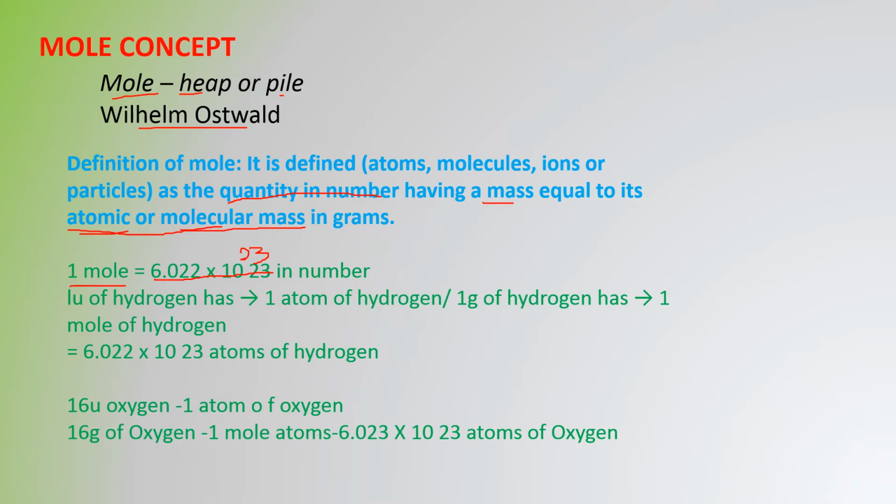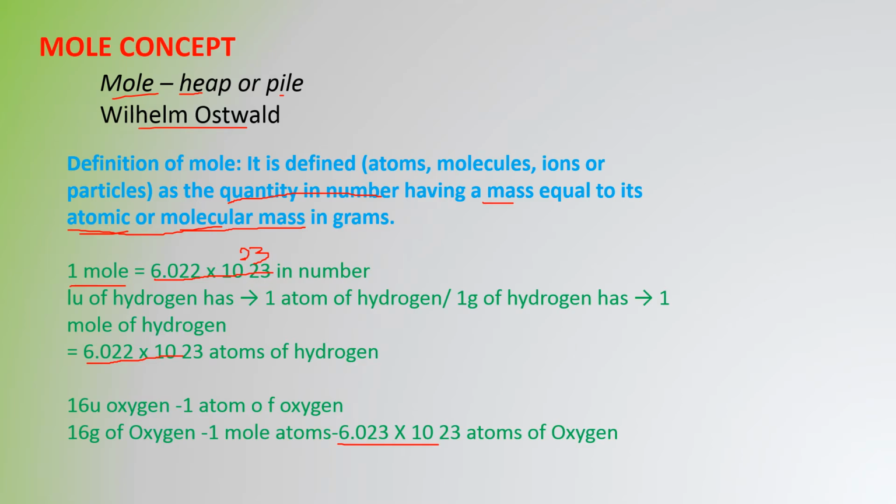For example, 1 atomic mass of hydrogen, or 1 gram of hydrogen, is equal to 1 mole of hydrogen, which is nothing but 6.022 into 10 to the power 23 atoms of hydrogen. Another example, 16 gram of oxygen is equal to 1 mole of atoms, which is 6.022 into 10 to the power 23 atoms of oxygen.